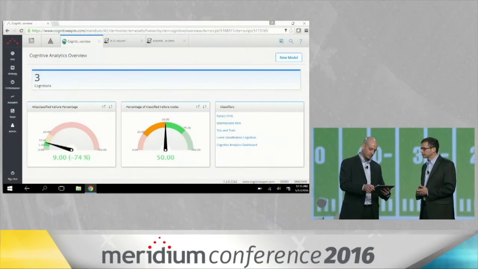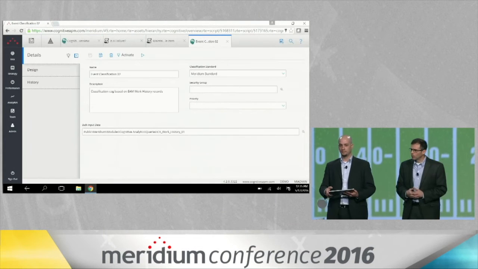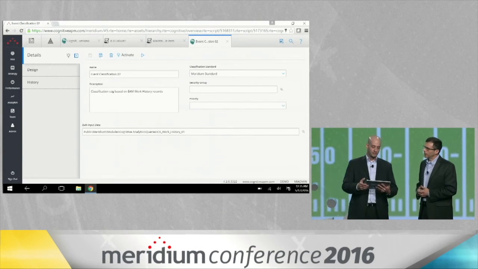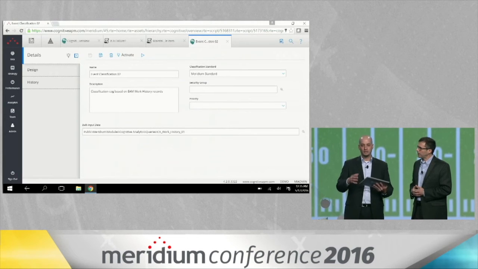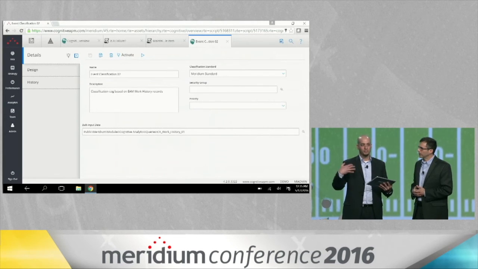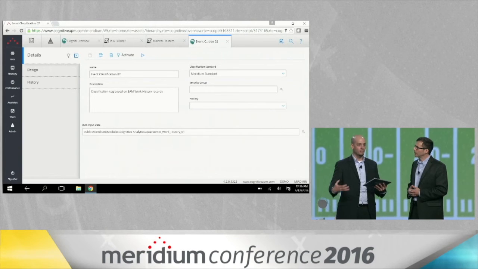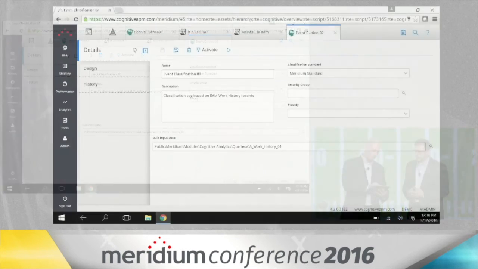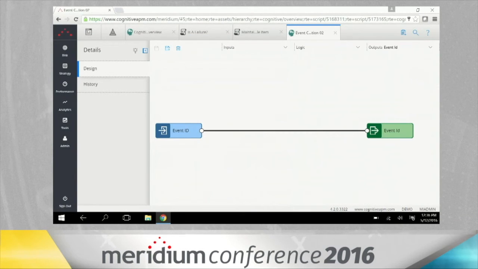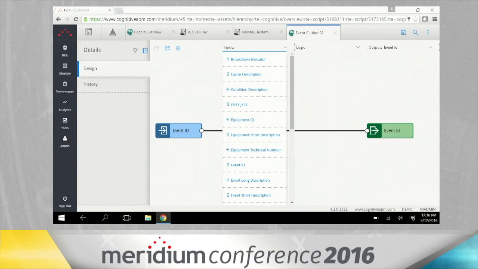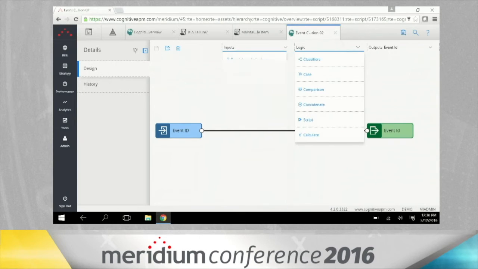So now I'm going to launch this Event Classification Cognition, or COG for short. So these COGs are the way that we apply these classifiers and apply this mapping logic in an automated way so that it happens as soon as data comes into the system. So what I want to show you here is our Design tab. This is our design surface where we have a set of inputs which come from your data set stored in Meridium. We have a set of logic, which is the logic that you want to apply to that information and process through the algorithms.